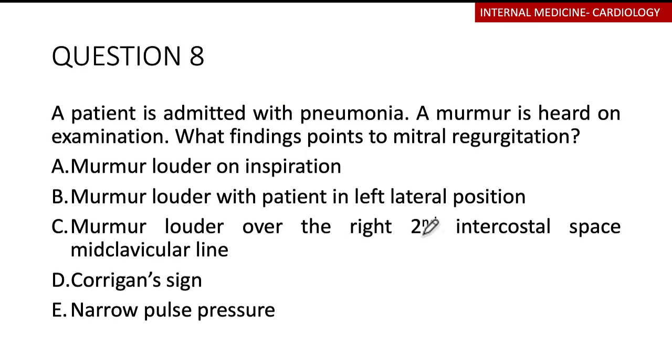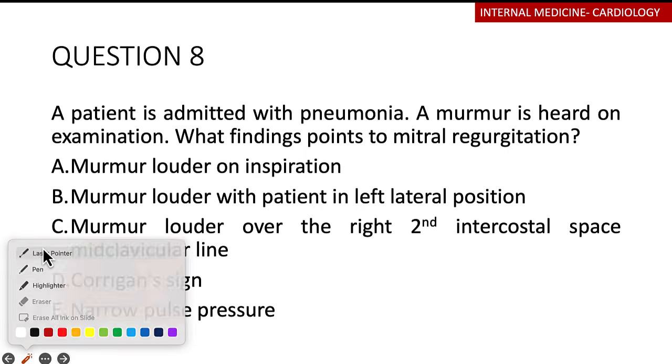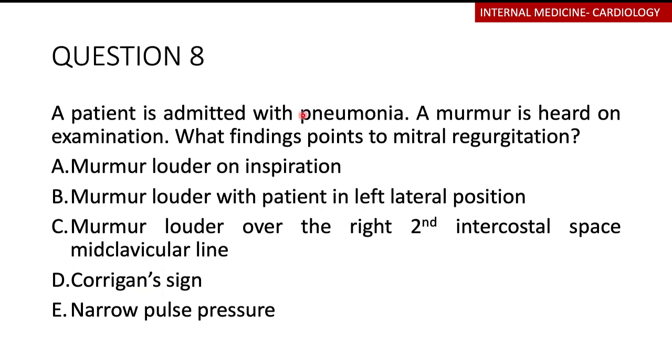Okay, so now getting back to this particular question, we have, of course, a patient admitted with pneumonia, and they have a murmur that is heard on examination, and what points against mitral regurgitation? Remember that regurgitation is a problem with closure. So if it's a problem with closure, you expect the mitral regurgitation to be present in the stage of systole. So this is going to be a systolic murmur.